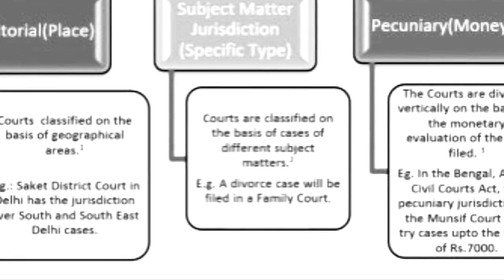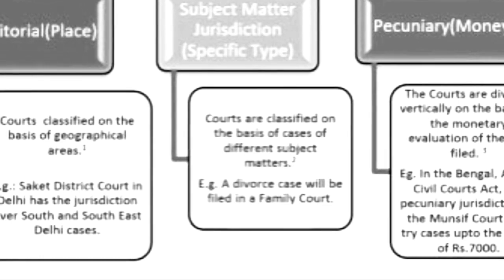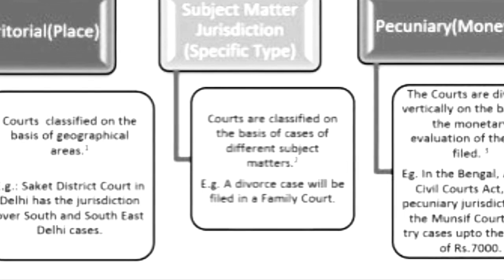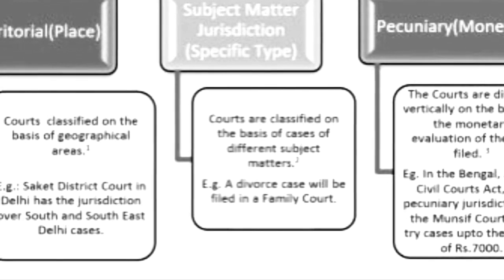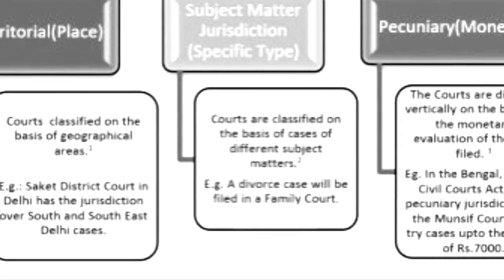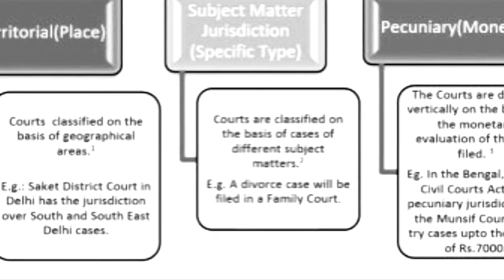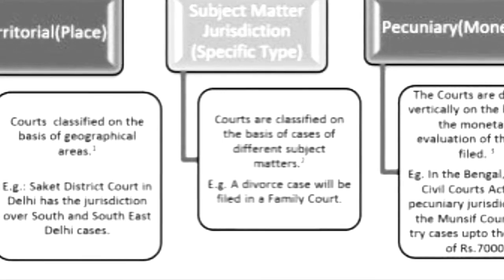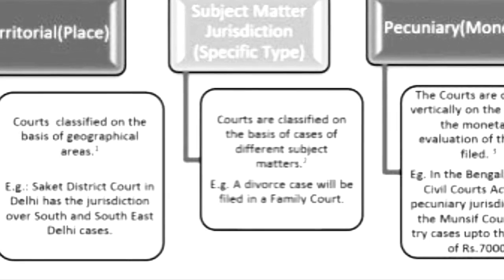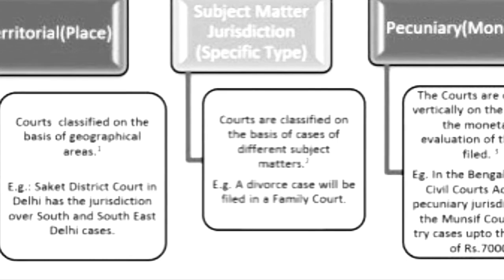Let's say there was a suit in which the parties were A and B, and let's say it is a suit under Section 9, restitution of conjugal rights, right? Now, in this case, there were two issues. Firstly, the issue between the parties was whether there was a valid marriage performed between the parties or not. Second issue is whether the party is entitled to relief under Section 9, restitution of conjugal rights, or not. Right?